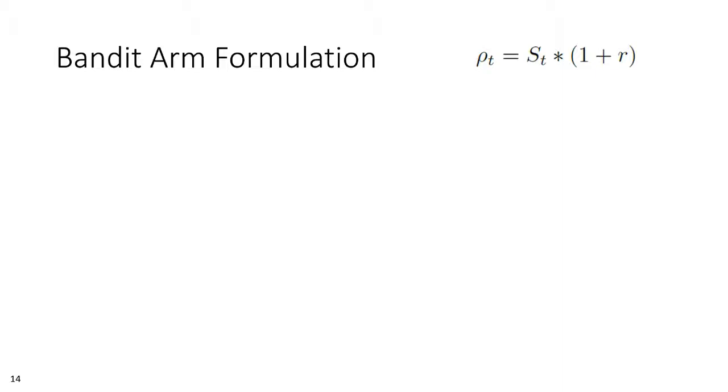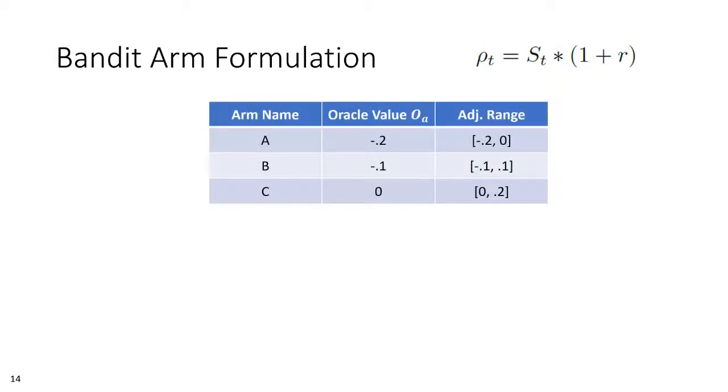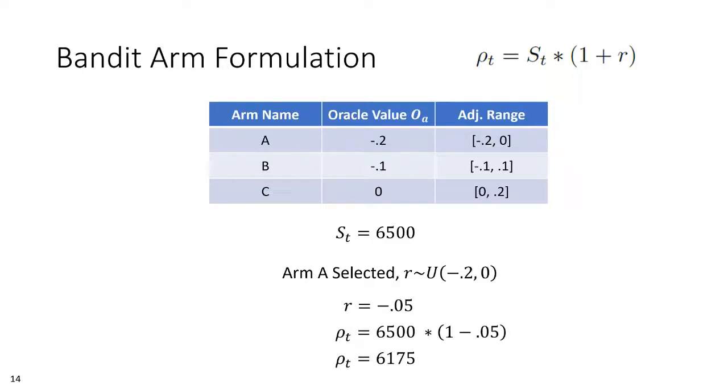And for our formulation, we define 3 arms, A, B, and C, with different levels of effectiveness, that each correspond to an oracle value and a relative adjustment range. When an arm is selected, the virtual player's generated steps are increased by a factor uniformly sampled from this adjustment range interval. For example, if the step generator for a virtual player rendered 6,500 steps, and the Bandit strategy selected arm A, a demotivating arm for that player, a random value is selected from the interval -0.2 to 0. Let's say it's -0.05. This is then used to render the final step reward of 6175.